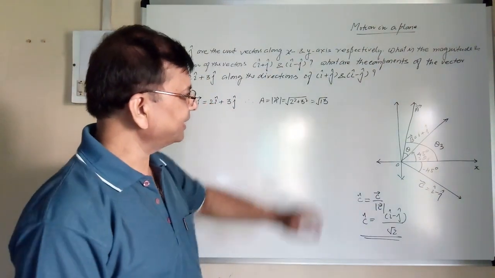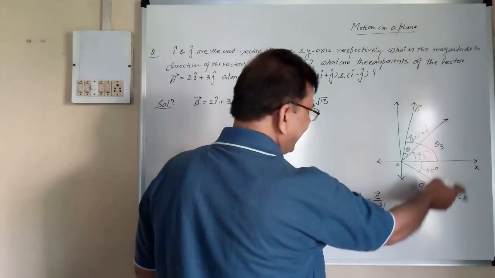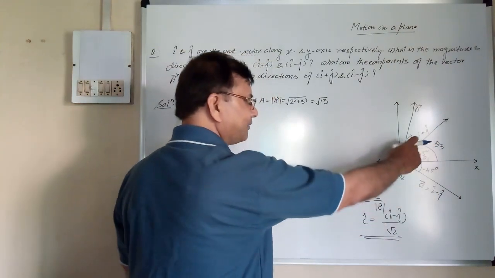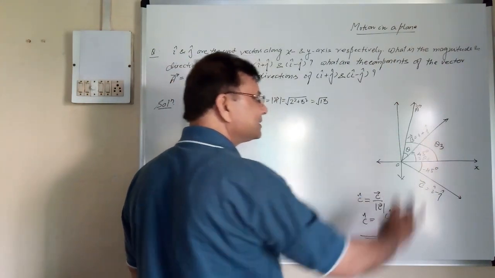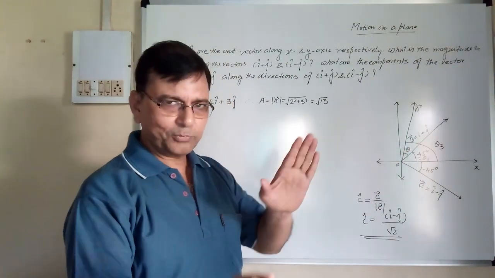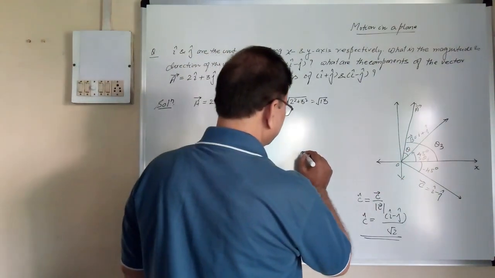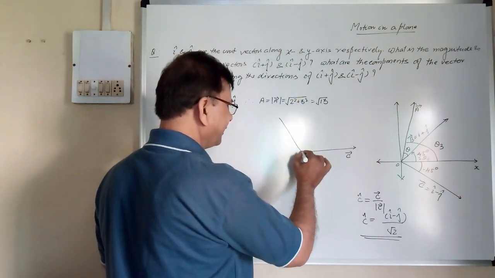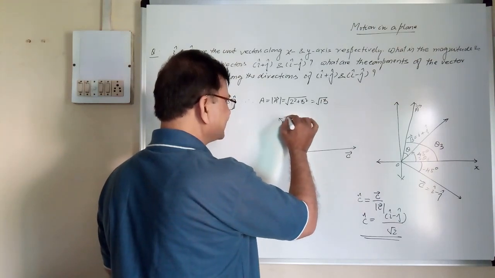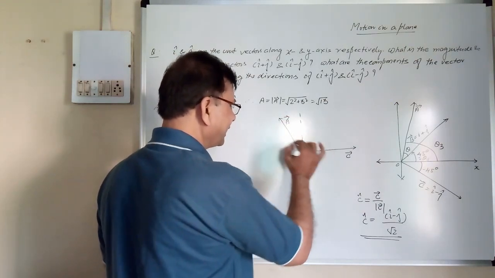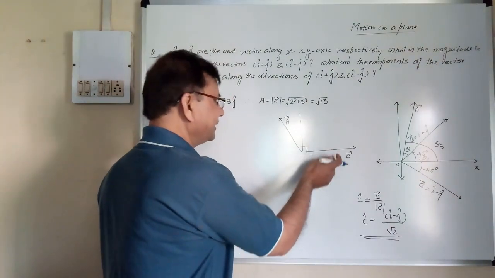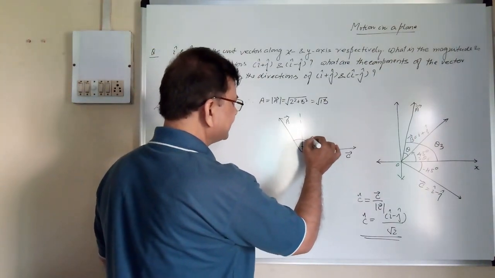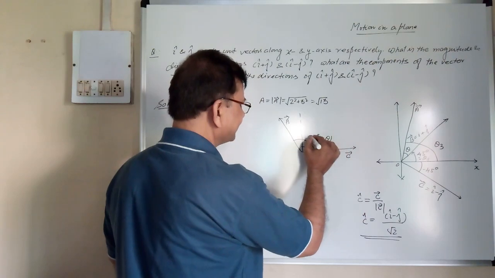So we will draw a separate figure for that. You see, angle between A and C is more than 90 degree because this is 45, this is also 45. Total angle between B and C is 90 degree plus theta. It is more than 90 degree. Suppose this is C vector, then A vector has direction something like this. It should be more than 90 degree, and this is theta. Total angle from here to here is 90 degree plus theta.